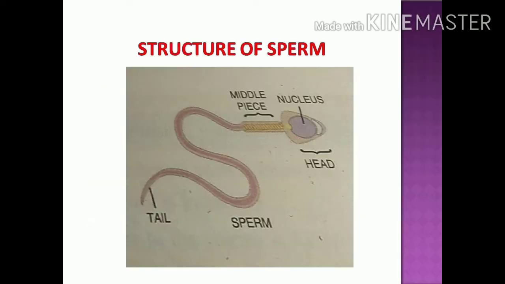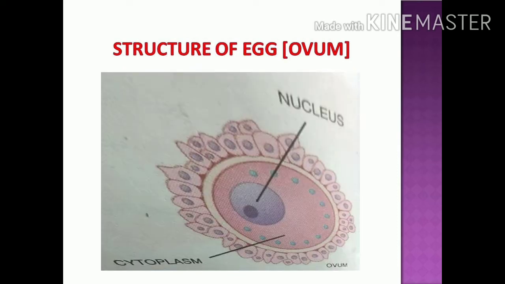Next, sexual reproduction in human beings or animals. In human beings, the reproductive system is highly developed. The reproductive organs are different in a male and a female. Most animals reproduce sexually. In sexual reproduction, the male and female produce special types of reproductive cells. Male produces the male gametes or sperm cells, and the females produce the female gametes or the egg cells or ova.